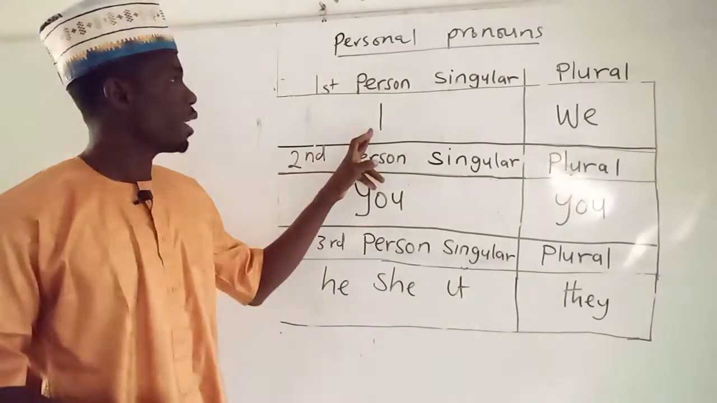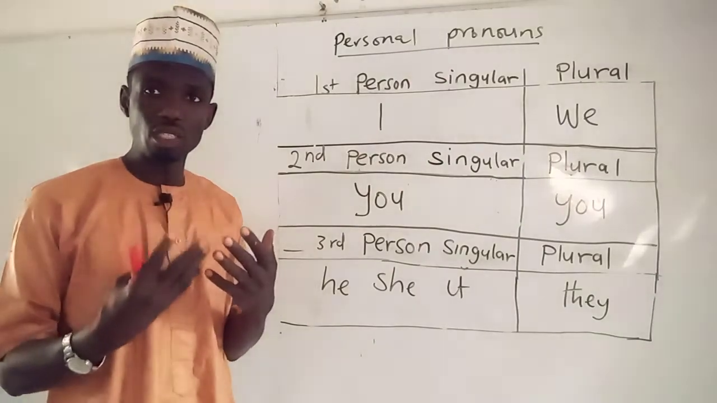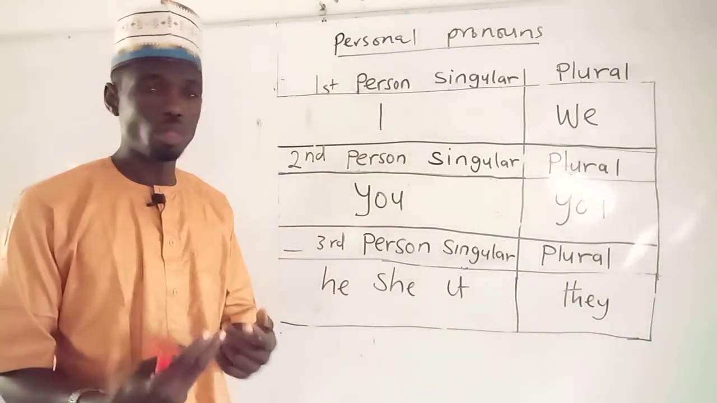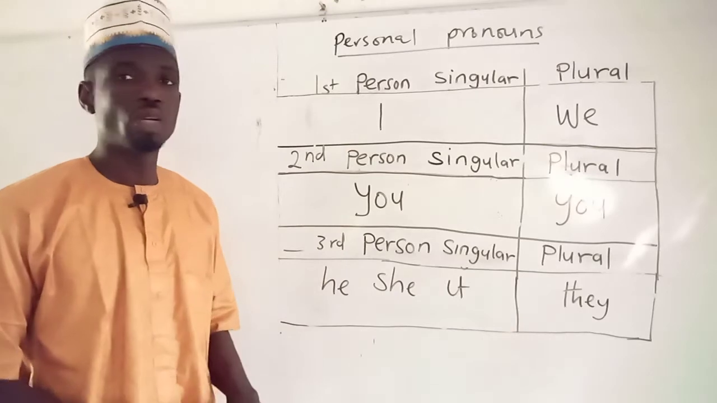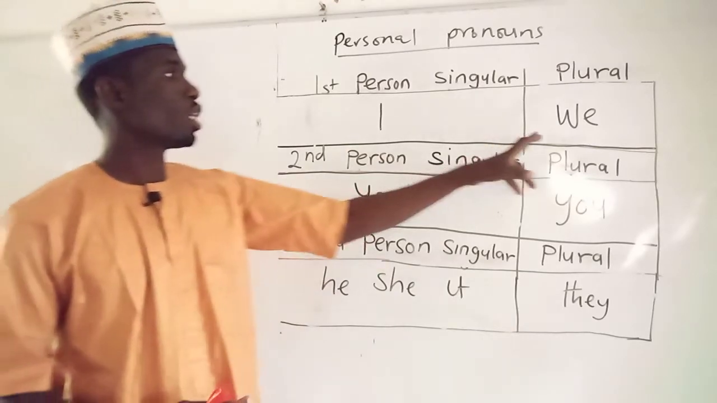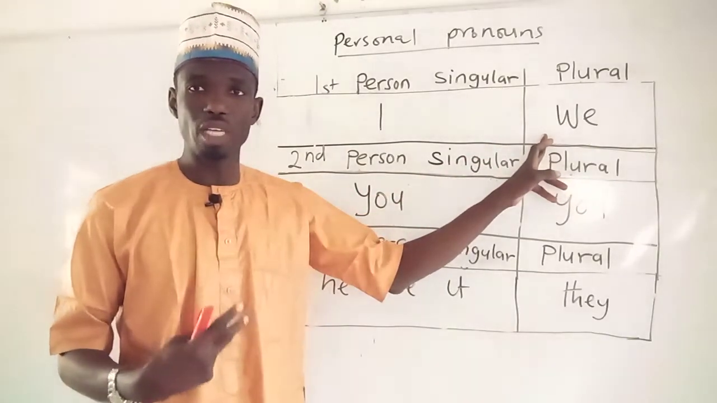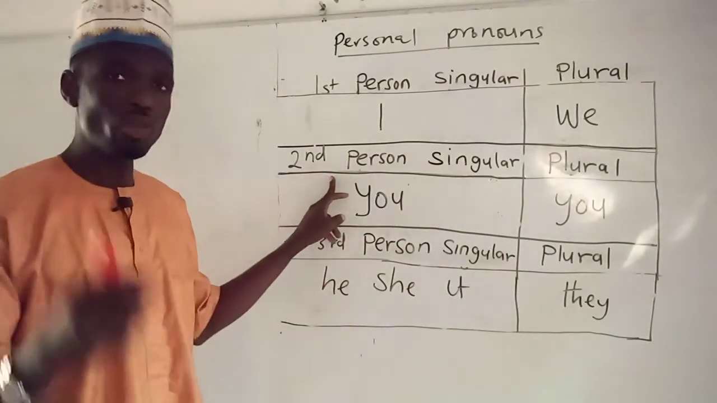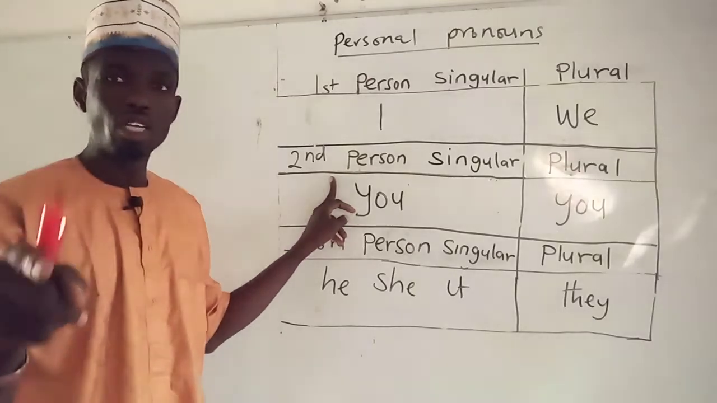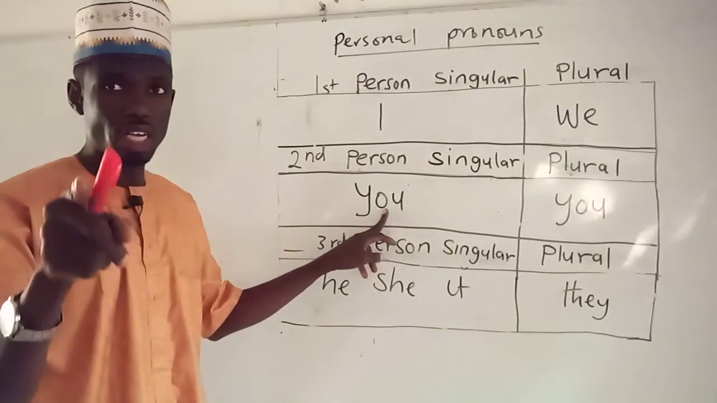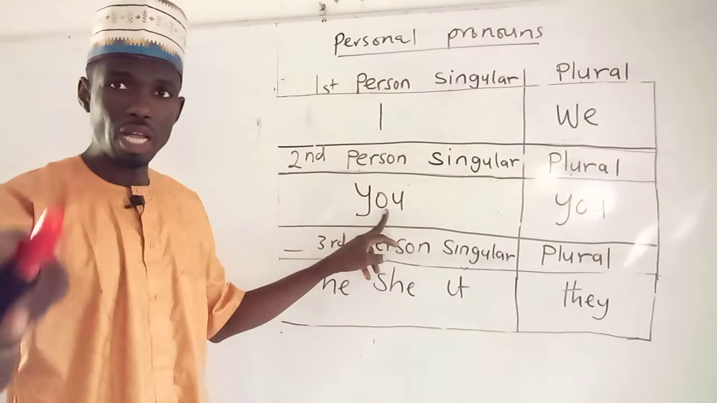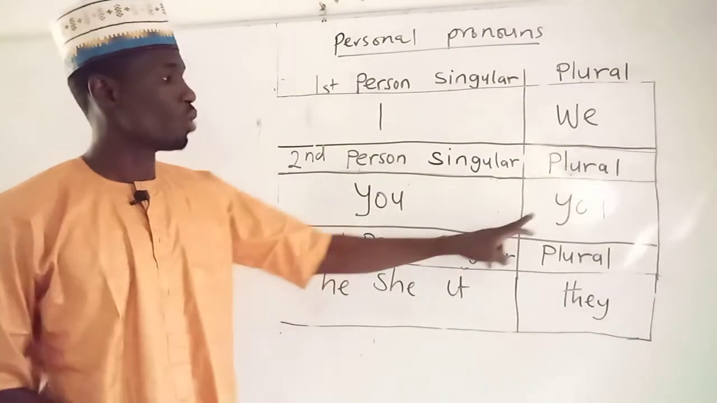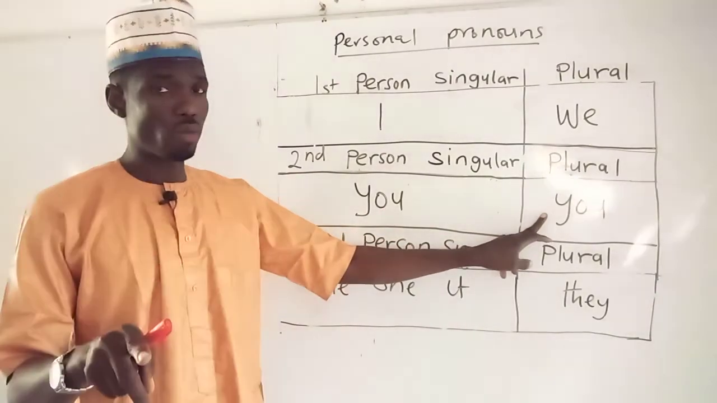So now I am the speaking person. I am the person that speaks, so I am the first person. If I am not the only one here, we are talking with someone, then we say we are talking now. So we are the first person, but this time plural. Here we have the second person. You, the listener, if you are only one there, you are the second person. If you are in a group, I can still regard you as you, the second person again, but the plural form.